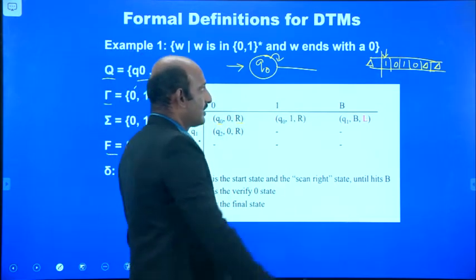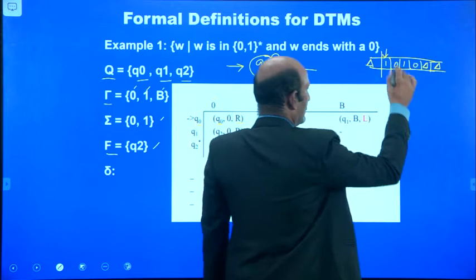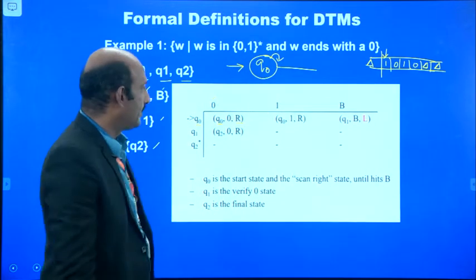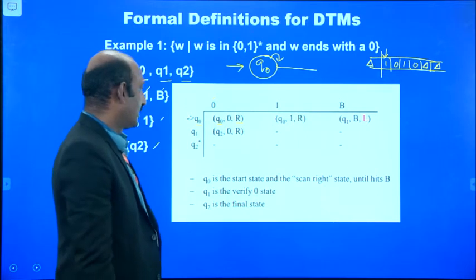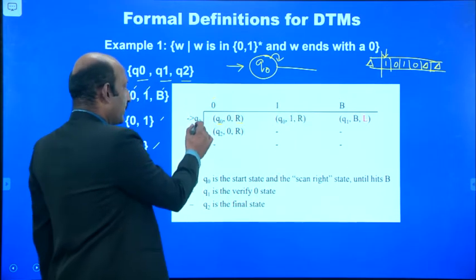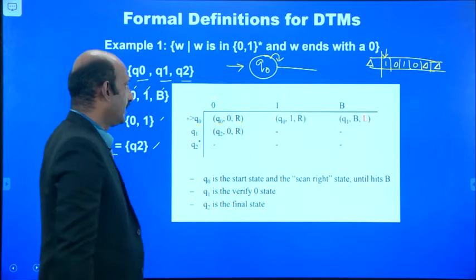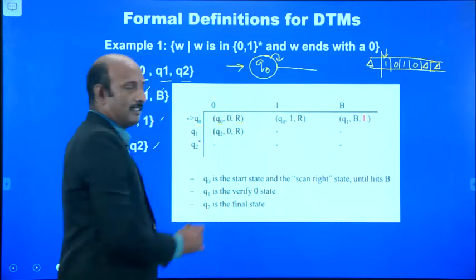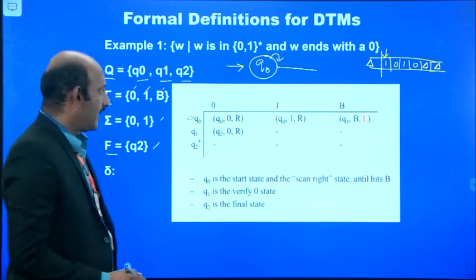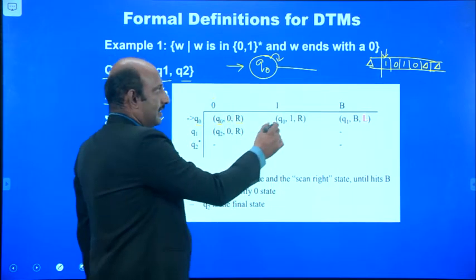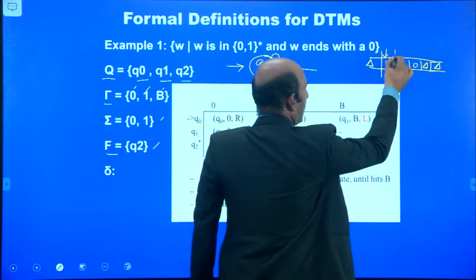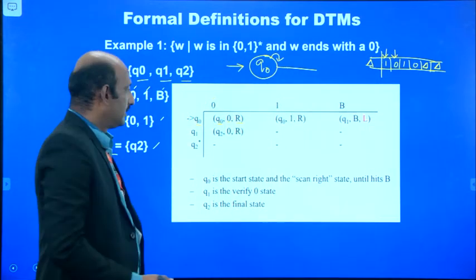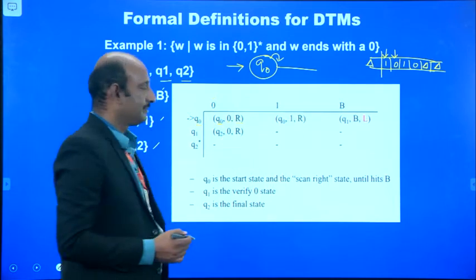Whenever it encounters the symbol either zero or one, it can be replaced with the same symbol. So at Q0, if you apply the input 0, it goes to Q0. There is no change, and R indicates the head has moved to the right position.